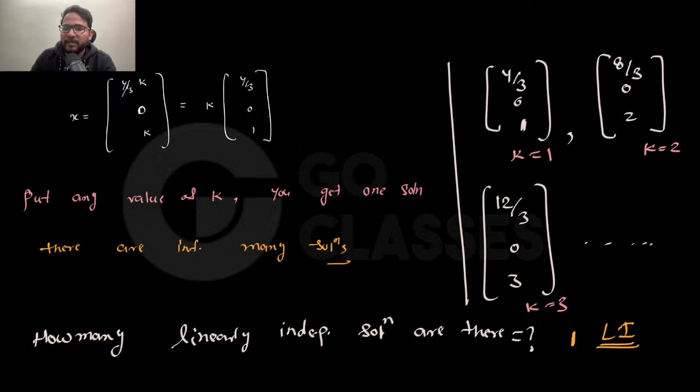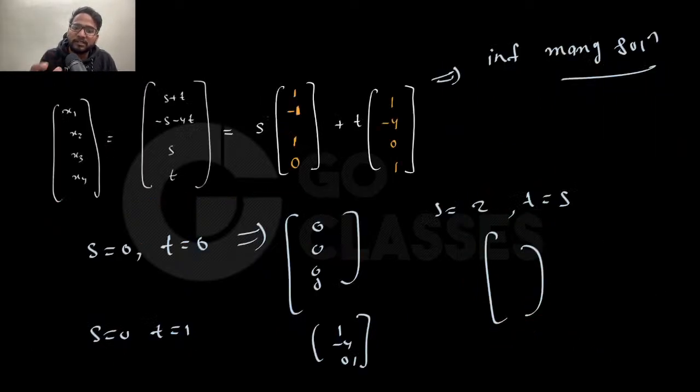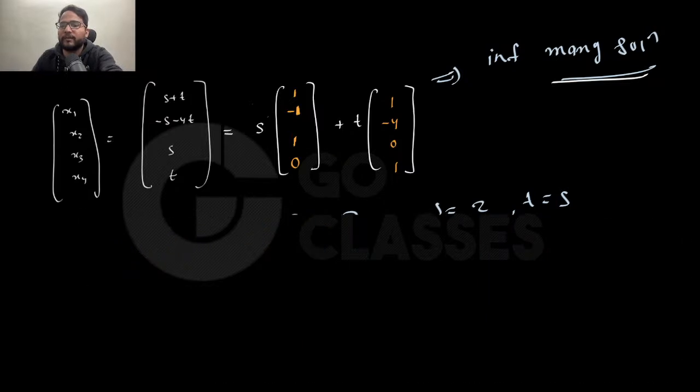Now let's see how to solve for the linearly independent solution. If I ask you how many linearly independent solutions, you will say 1. Let me know if that is clear, because every solution is a multiplication of this, right? Now let's make it more interesting. Similarly, if I ask you how many solutions are here, you will say infinitely many. You put s and t as anything, you will get infinitely many solutions. Not a very good question, I would say. But if I ask you how many linearly independent solutions are here, can anyone tell me how many?